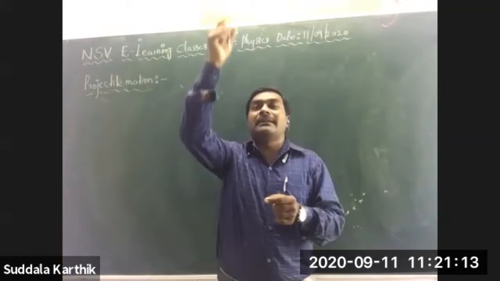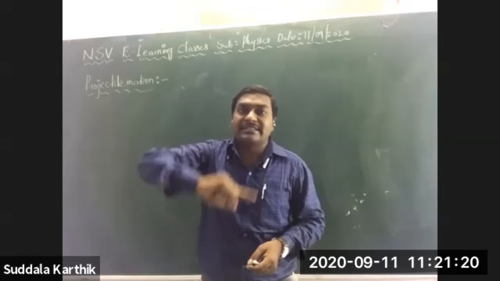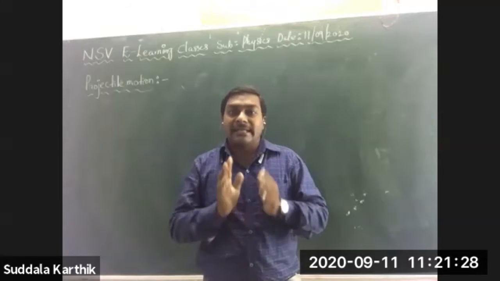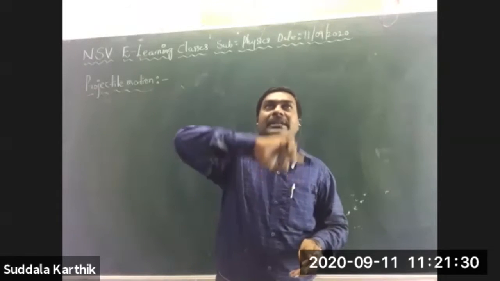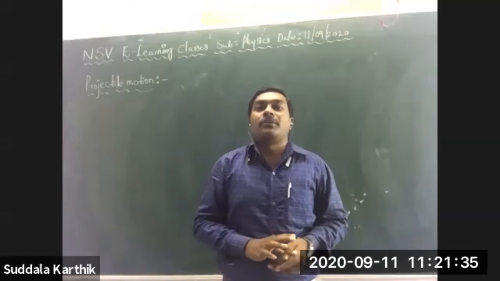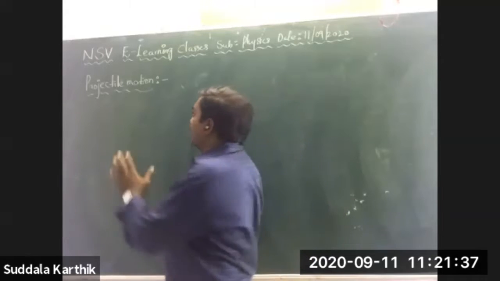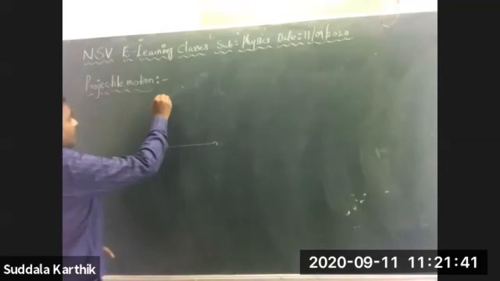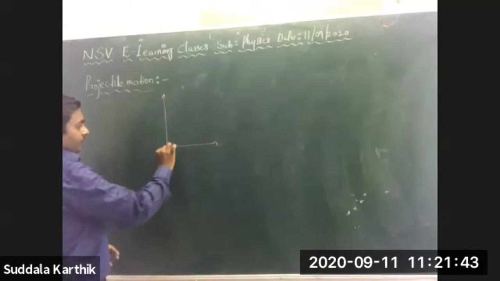Suppose you throw a body with some angle made with the horizontal, with some initial velocity, then that body follows a particular path. That will definitely be a parabolic path. We have discussed all those things, and I'm just giving a quick revision.